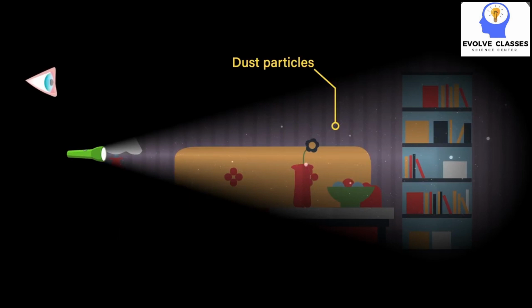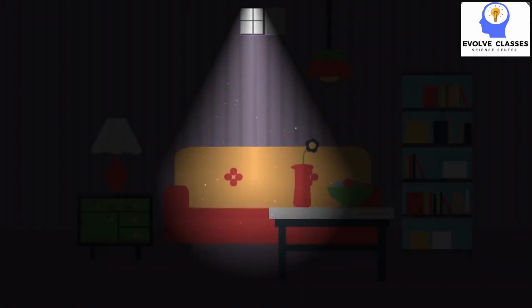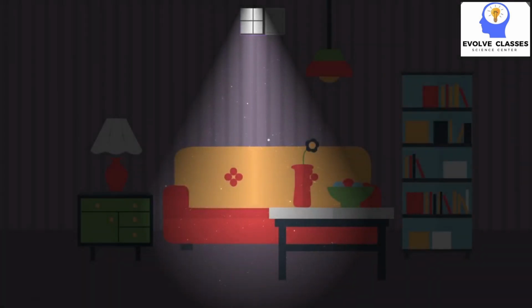You are able to see the dust particles because the light from the torch is getting reflected from their surfaces and traveling towards our eyes. We also see the same thing in a very dimly lit room where the only source of light is a small amount of sunlight coming from the window.